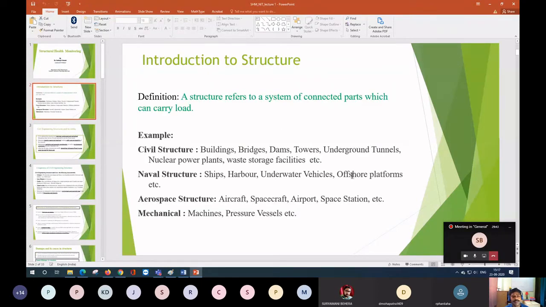Structure basically refers to a connected system which can carry load. If any part of your building or bridge or any other model does not carry any load, we do not say that is a structure. The main purpose of our structure is to carry some load. Suppose you have a building, but there is some part which does not carry load, we say that is a non-structural member. Structures can be of different types: civil engineering, naval, aerospace, and mechanical. There are some examples also. I'm not going through all the details because you know this basic part.